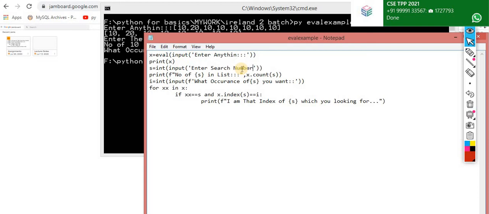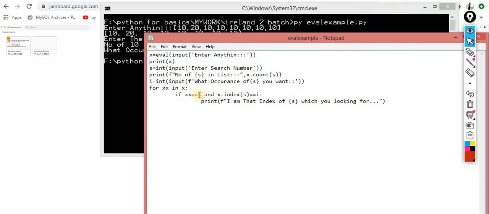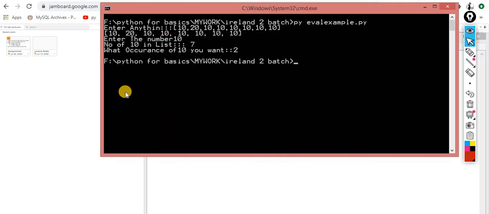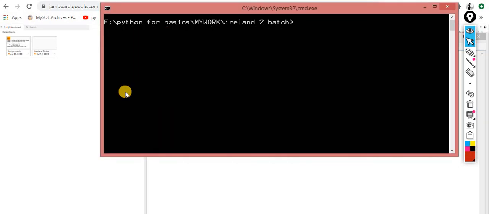If both are the same, this condition should be true. If this condition is true, then it will display the item on the screen, so it should work. Let me try once more.